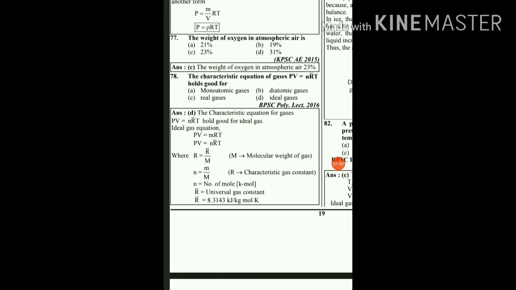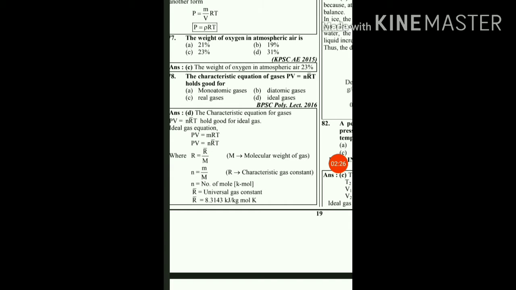Then next, the characteristic equation of gases, PV is equal to n R bar T, holds good for... Here PV is equal to n R bar T is called the characteristic equation, where P is the pressure, V is the volume, n is the number of moles, R bar is the universal gas constant, and T is the temperature. The value of R bar is 8.314 kilojoule per kg mole Kelvin. This equation is valid for the ideal gas. So option D will be the right answer.